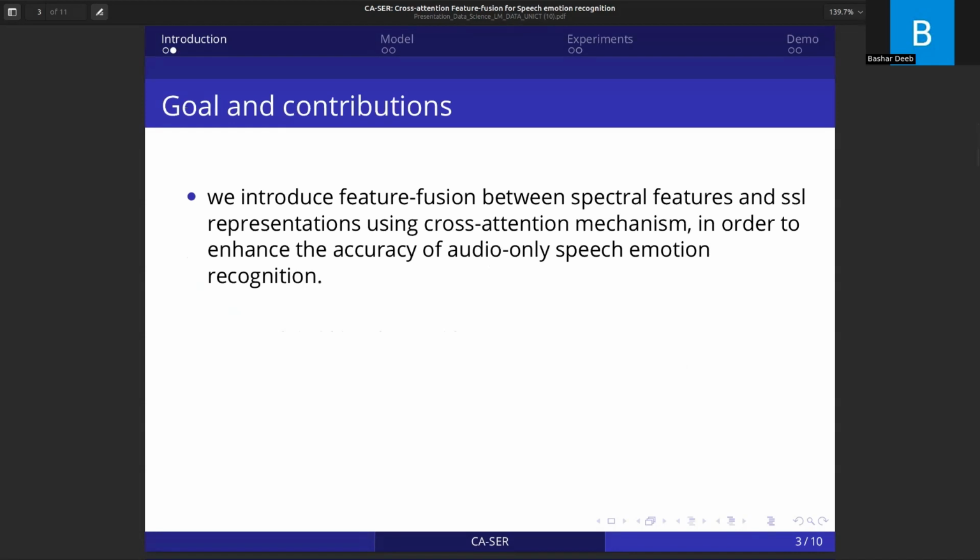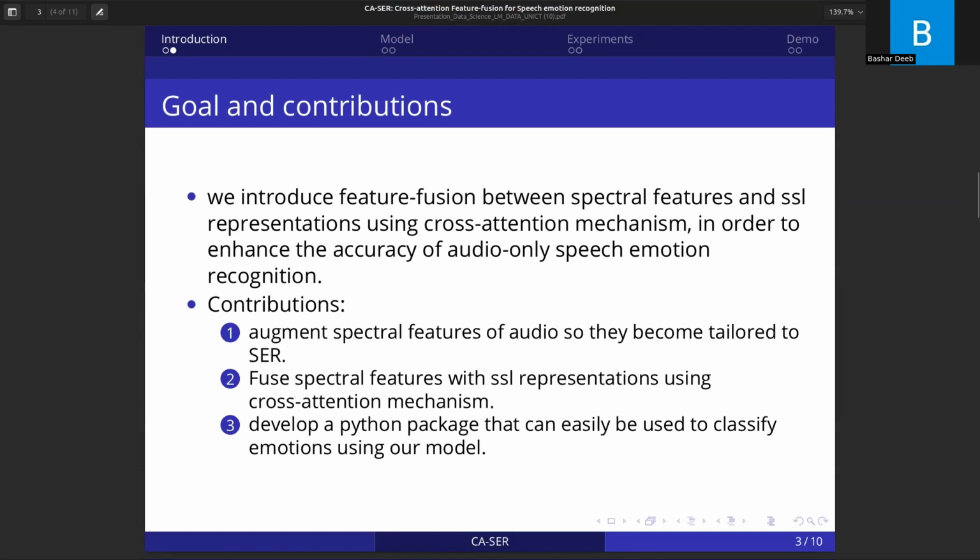Therefore, we introduce CASER, which is a feature fusion model between spectral features and self-supervised learning representations using a cross-attention mechanism. The goal of our model is to enhance the accuracy of speech emotion recognition. The main contributions of the research are to augment spectral features of audio so they become tailored to SER, to fuse the spectral features with self-supervised learning representations using a cross-attention mechanism, and we then introduce a Python package for SER based on our model.